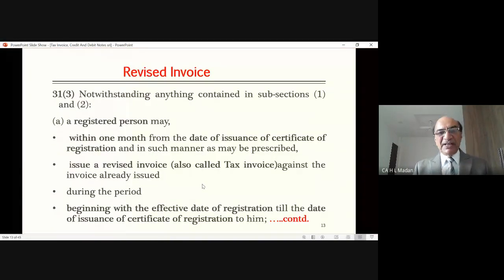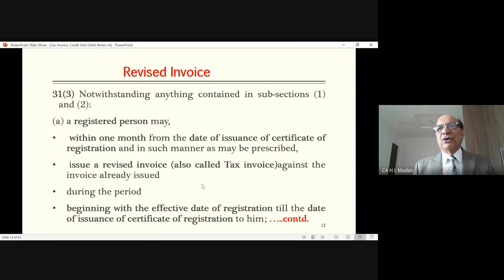Now, next is the revised invoice. What is this revised invoice? Look, suppose you have applied for registration. Be attentive on this issue. Suppose you have applied for registration. Now what happens when we apply for registration? Number one, when my turnover exceeds 20 lakh rupees.